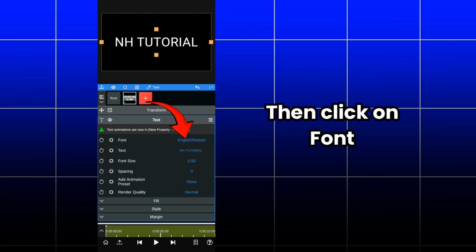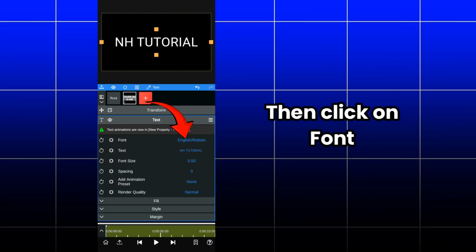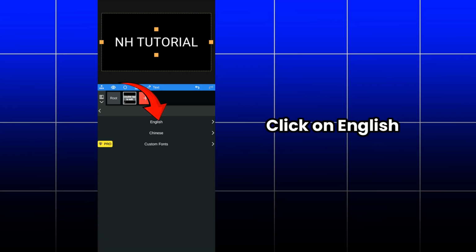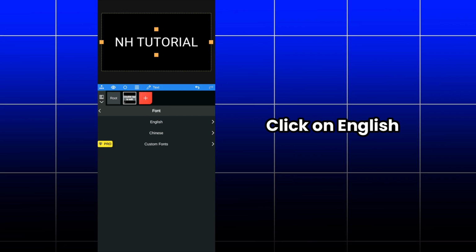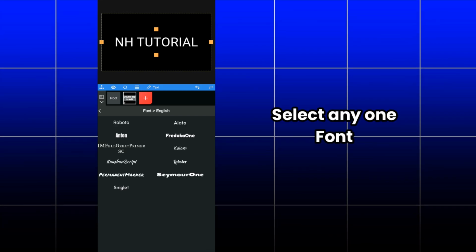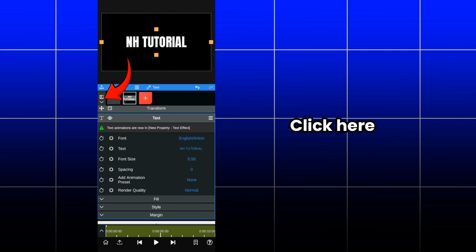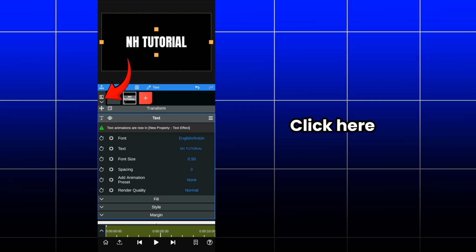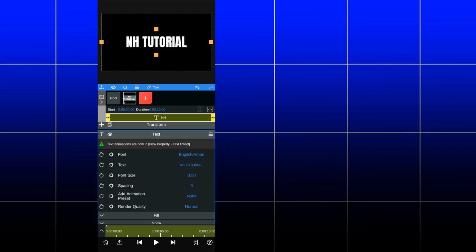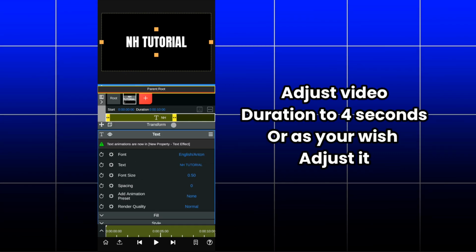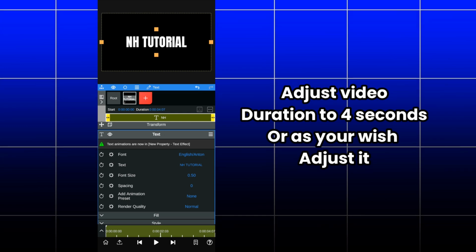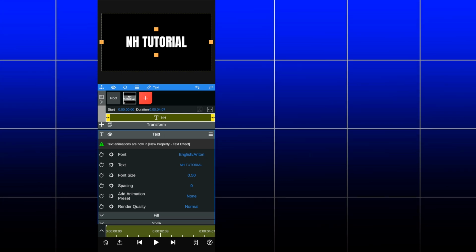So after that you need to click on font. After that click on English. In that several fonts options are available, so select any one font. After that click exactly on this and adjust the duration of the video. I adjust it to 4 seconds, or you can adjust it as your wish.